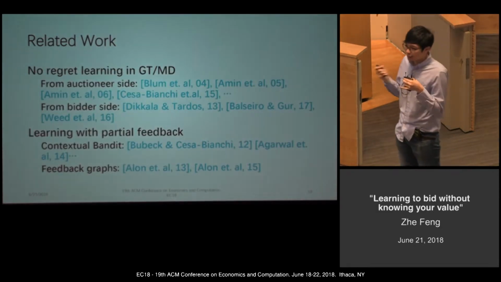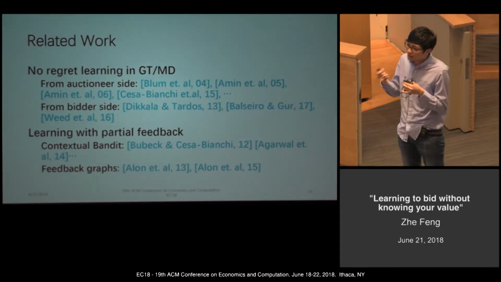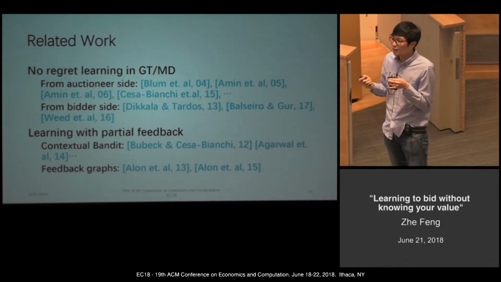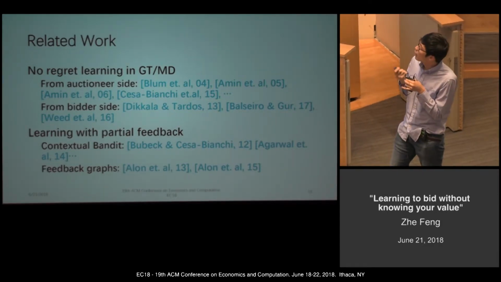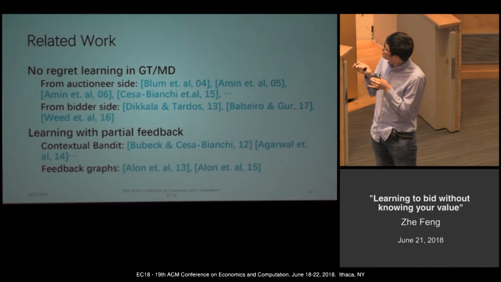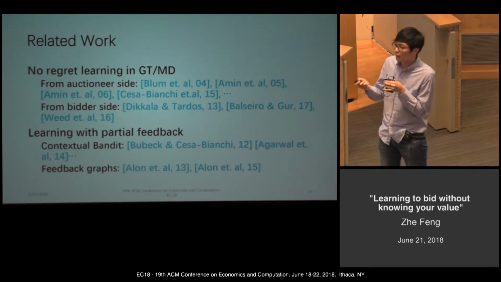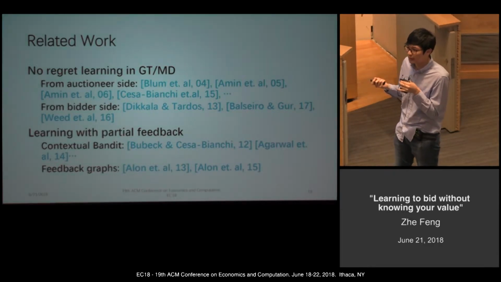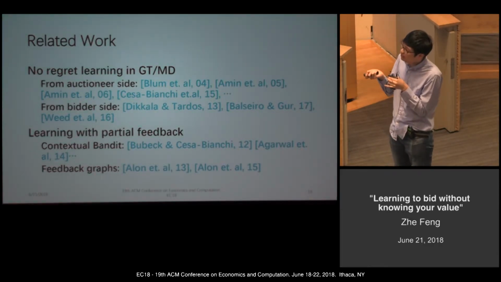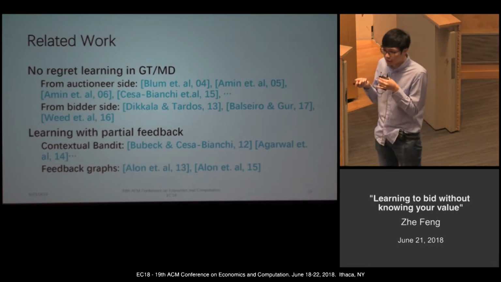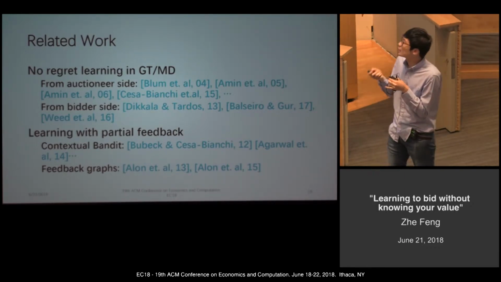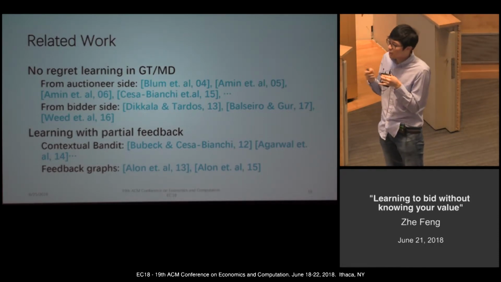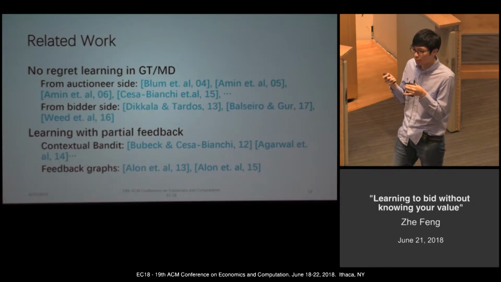Okay, so there are lots of related works here. There are a lot of papers talking about how to maximize revenue from the auctioneer side. But from the bidder side, there are only a few papers. So Dikle and Tardos first think about the case where the bidder doesn't know his true valuation before submitting a bid. In their paper, the auctioneer can put some initial credit to incentivize the bidder to do some experiments to discover their true valuation. So at the end, the auctioneer and bidder will both benefit from it.